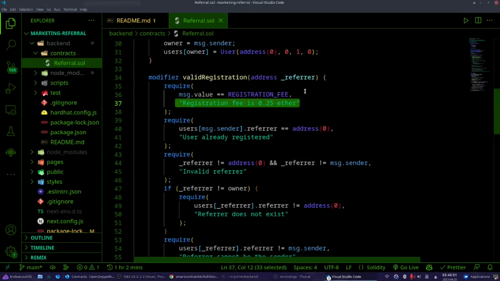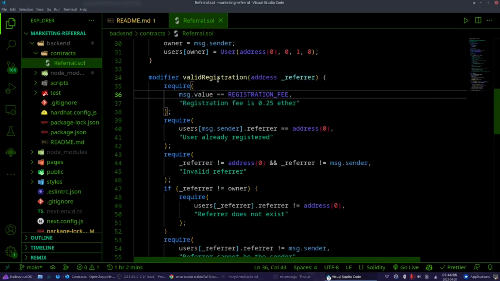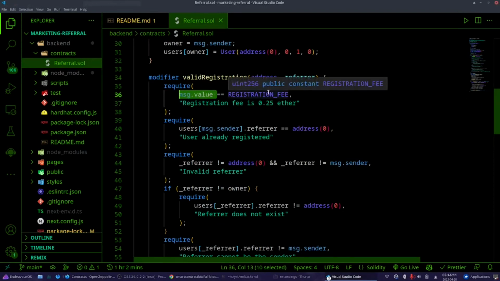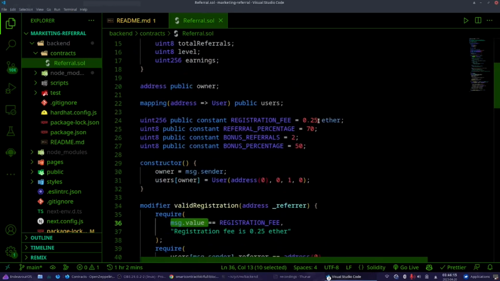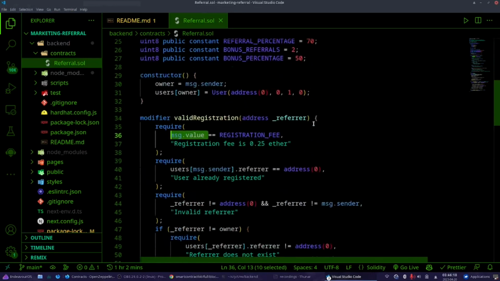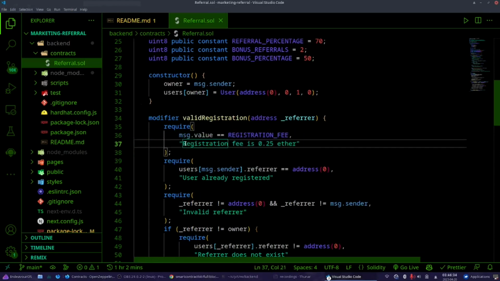So here we are checking whether the message.value is the registration fee, which is 0.25 Ether. What is message.value? It's like message.sender. It's a built-in Solidity stuff. This is the amount of money that is being sent. So it's checking whether we are paying the correct amount of money or not. If not, it throws this error.